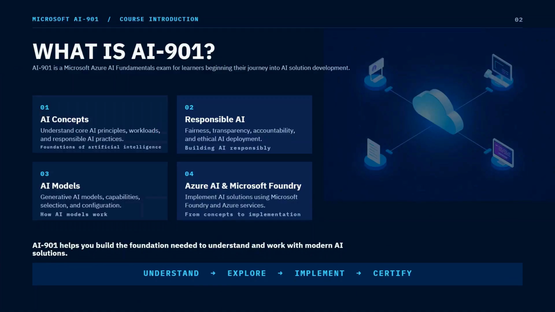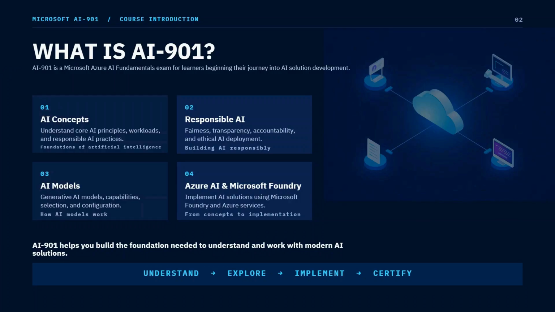So, what will we learn in AI-901? There are four main areas we will focus on. First, basic AI concepts like what is AI, what is an LLM model, what is the difference between machine learning and AI. Then we will understand the basic principles of AI and the different AI workloads.